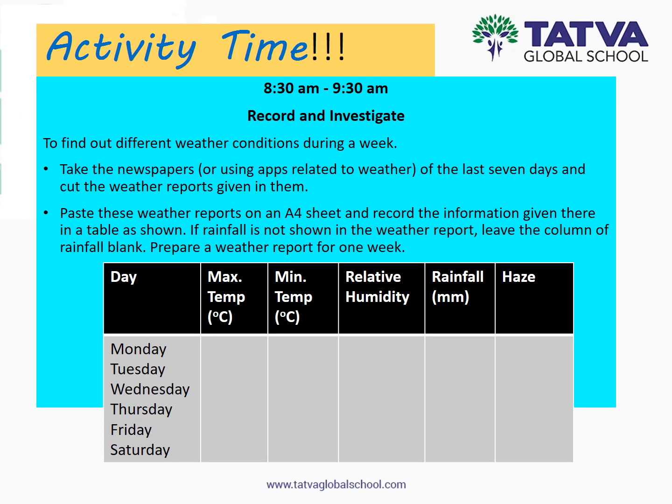Activity time. Record and investigate to find out the different weather conditions during a week. For this, take the newspapers or use apps related to weather for the last 7 days and cut the weather reports given in them. Paste these weather reports on an A4 sheet and record the information given there in a table as shown below. If rainfall is not shown in the weather report, leave the column of the rainfall blank. Prepare a weather report for 1 week.